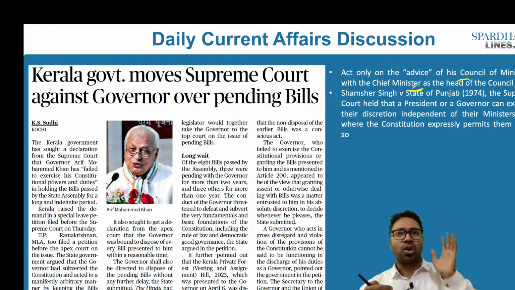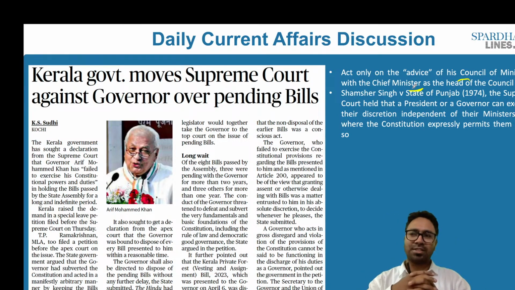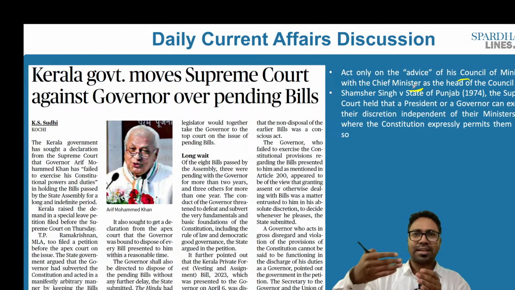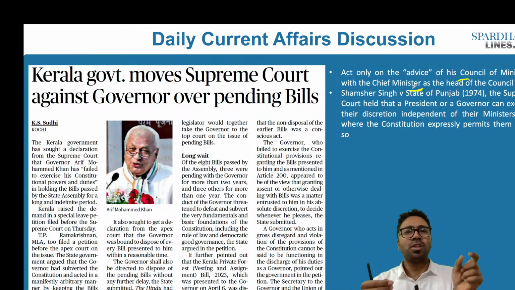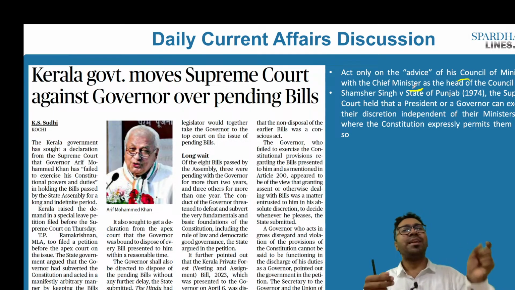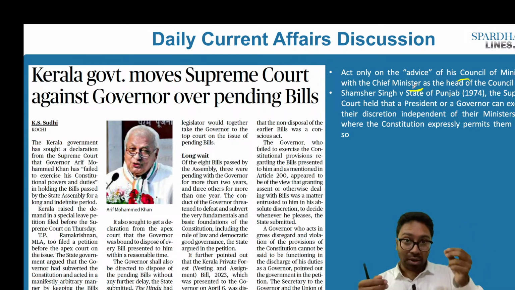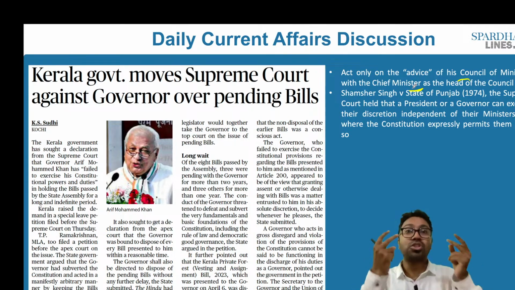During the Constituent Assembly debates, it was also discussed that when we have the Council of Ministers headed by the Chief Minister who are elected by the people, why should the governor be given more powers when he is selected by the central government? Remember, we have the governor who wears two hats.